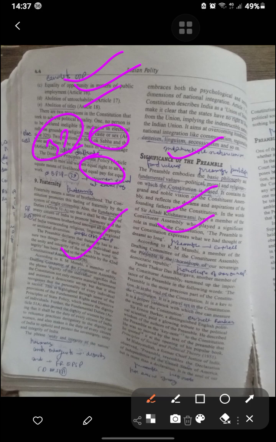According to Munshi, a member of the drafting committee of the Constituent Assembly, the Preamble is the horoscope. Pandit Thakur Das Bhargava, another member of the Constituent Assembly, summing up the importance of the Preamble, said the Preamble is the most precious part of the Constitution. It is the soul of the Constitution and the key to the Constitution. Sir Ernest Barker, the distinguished English political scientist, paid a glowing tribute to the political wisdom. He described the Preamble as the keynote of the Constitution. He was moved by the text of the Preamble as an opening for the popular principles of social and political theory.